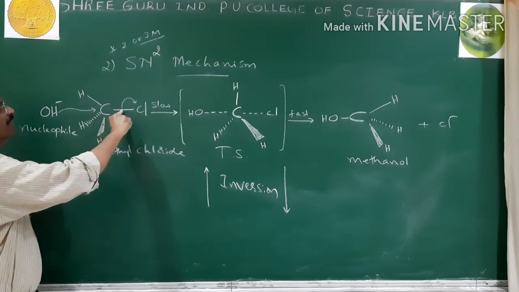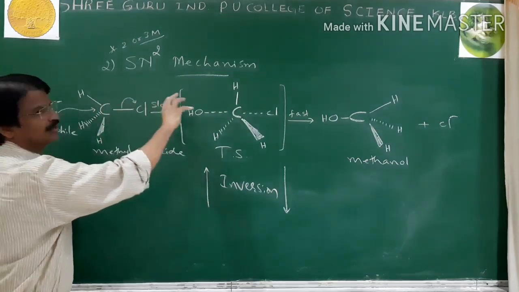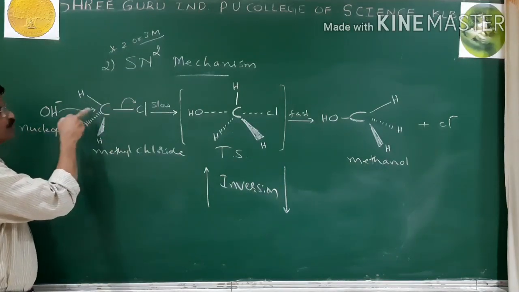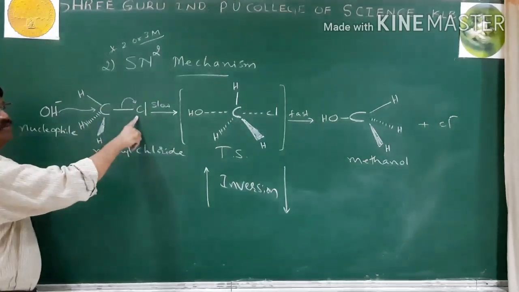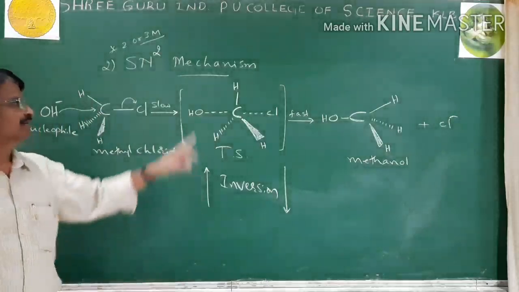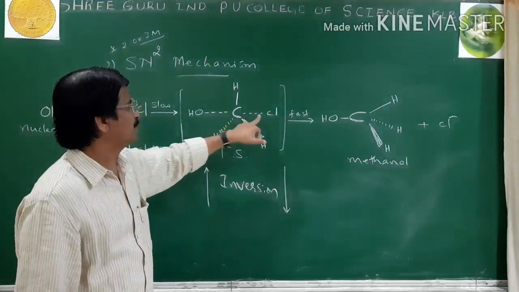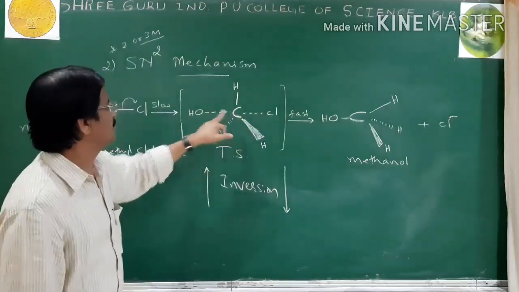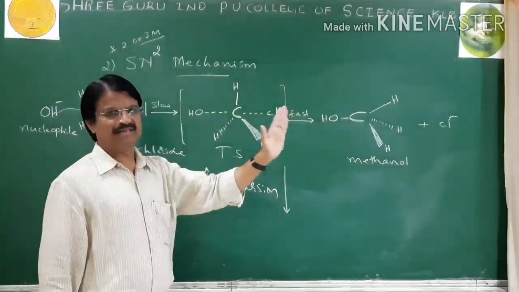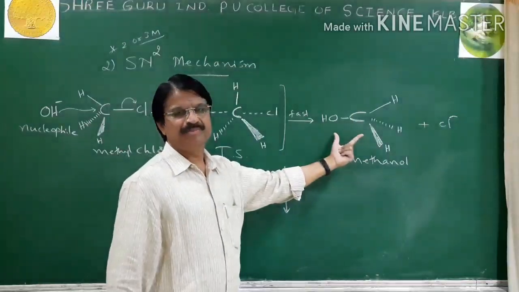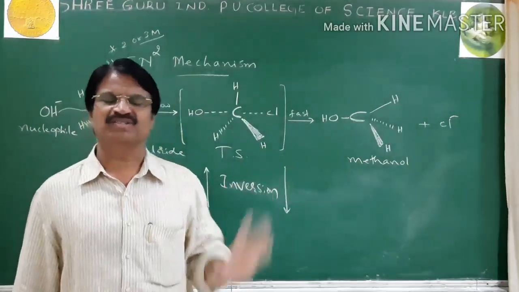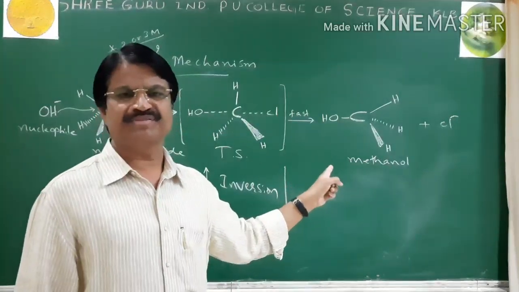Then the leaving group is partially dissociated, and the OS group is partially formed. The OS group partially forms a bond and the CCl bond is partially broken, and that can be shown in the transition state. Here is the transition state. There is a partial breaking of the CCl bond and partial formation of the OS bond. At the end, when the CCl bond breaks completely, we get the product methanol with complete inversion of configuration.